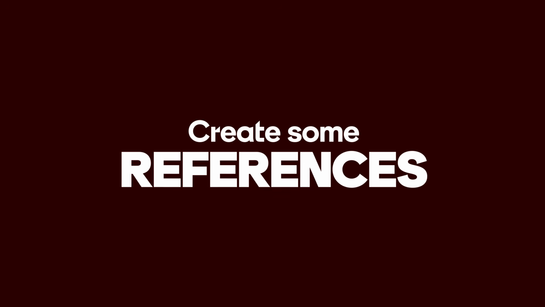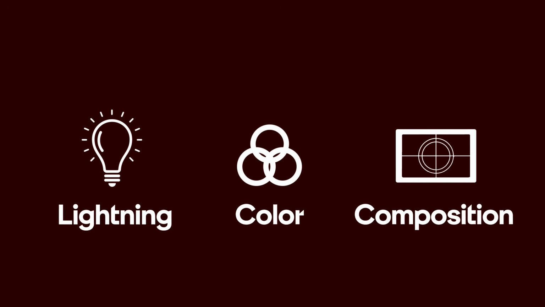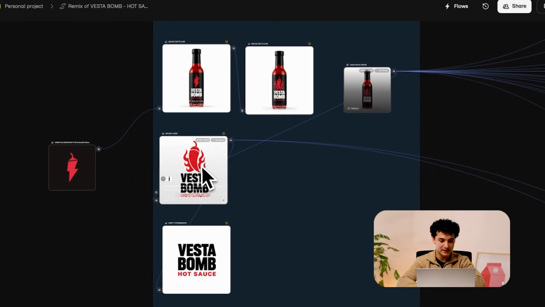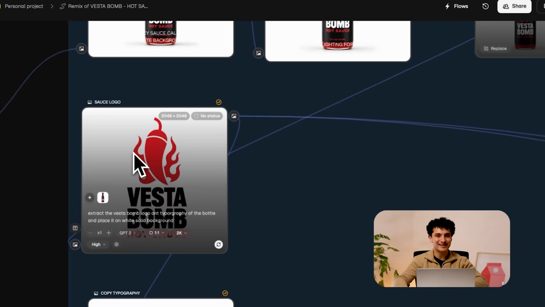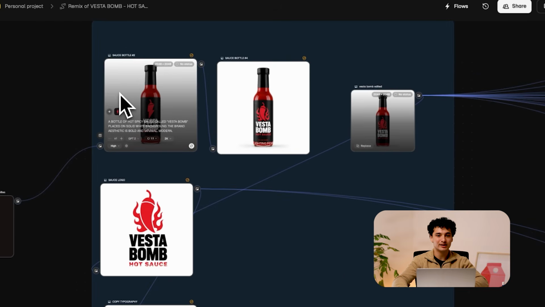Once you have your idea, the next step is to create some references. A reference can be an image, text, or video used in order to keep your scenes and objects consistent. Think lighting, colors, or composition when it comes to your visual style. For generating reference images, we just use GPT Image 2.0 for creating the logo and for creating the hot sauce bottles. This image model is great when it comes to generating new product designs, logos, character sheets, or just storyboarding new ideas. However, in the AI creative world, the best model can change from month to month.